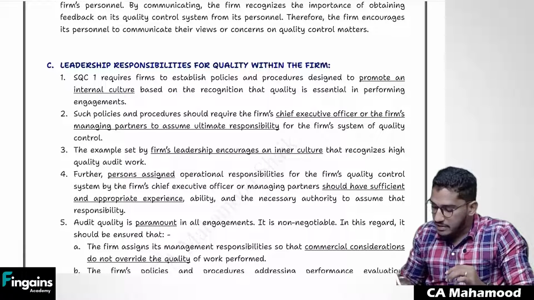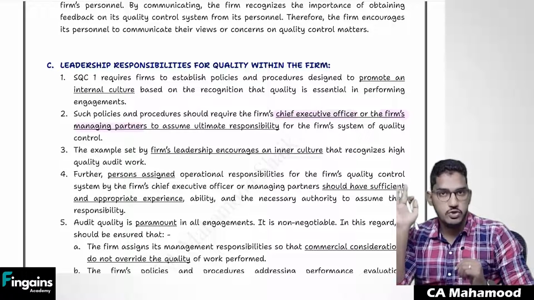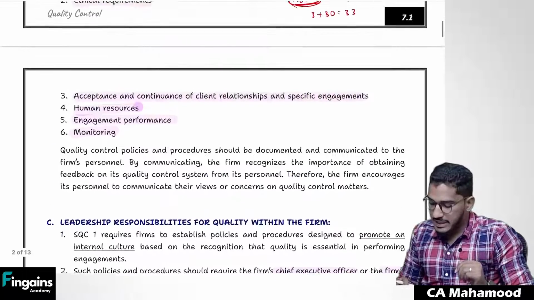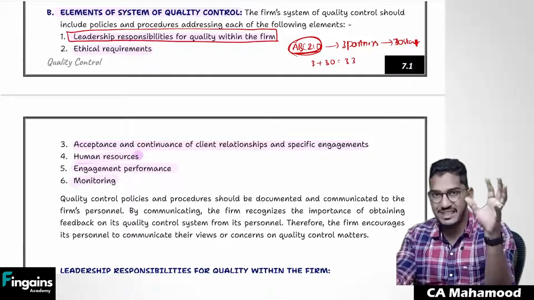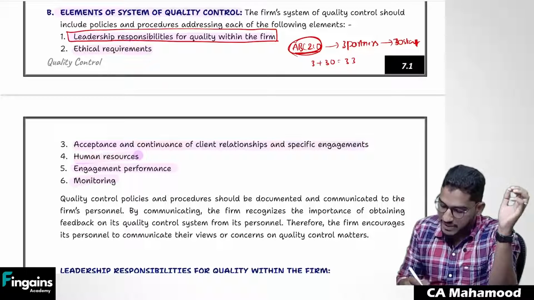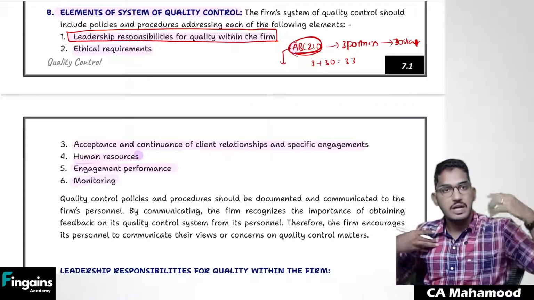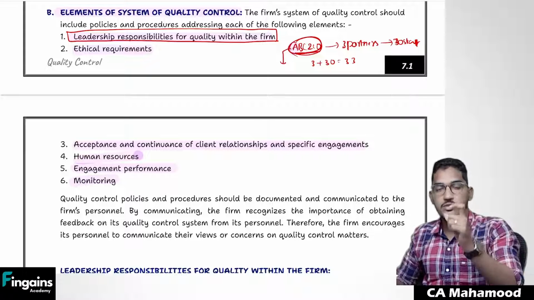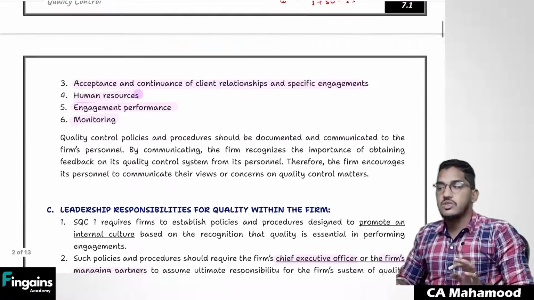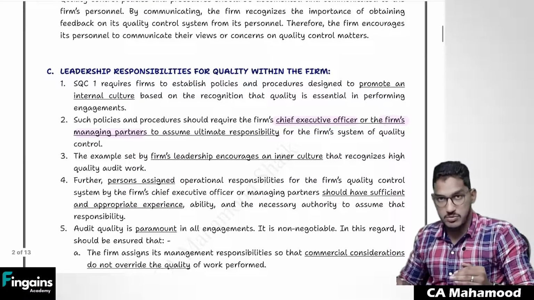SQC 1 says either the firm's chief executive officer or the firm's managing partner should come forward and take the leadership responsibility. For example, in this firm ABC and Co, Mr. A is the managing partner or Mr. A is the chief executive officer of this entire firm. So Mr. A, who is a managing partner, should come forward and say, "In my firm, I will be the leader. I will make sure that every person in my firm, whatever work we are doing, will do the work in a qualitative manner." Like that, the firm's CEO or managing partner should come forward and take the leadership responsibility.